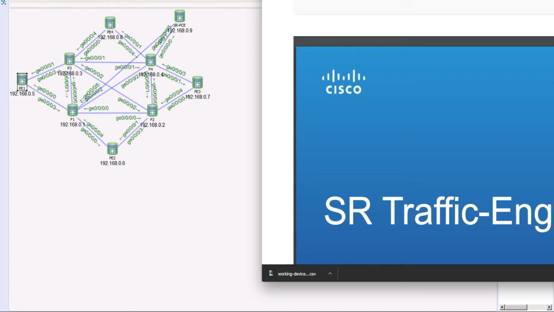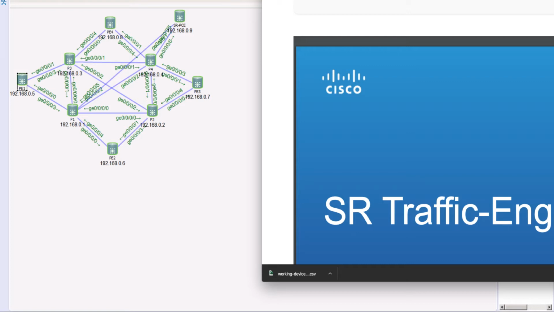That means we will go ahead and start doing this traffic steering or traffic engineering using segment routing. So in this episode, we will focus on how we enable SRTE within our topology. And we'll also explore the example of an explicit policy that we had learned in the previous